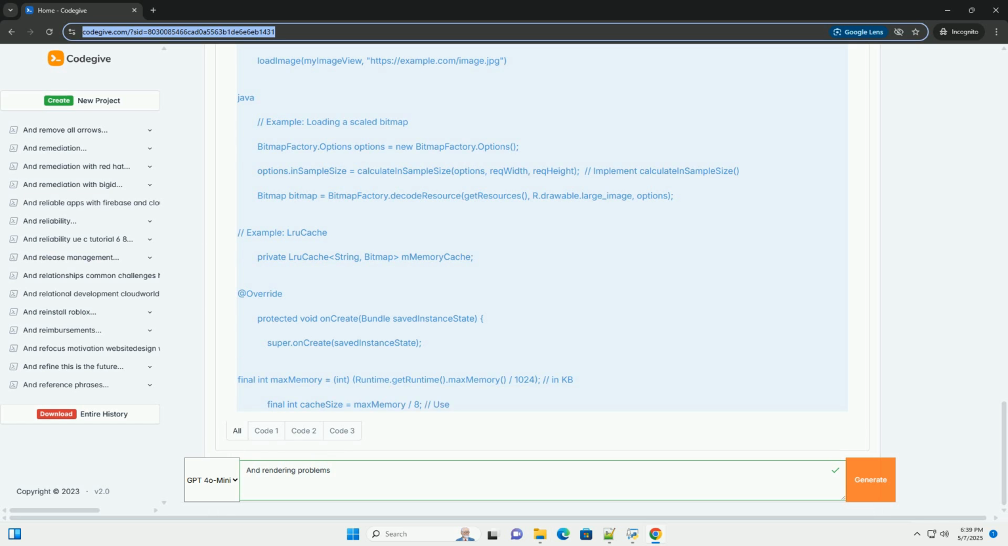8. Conclusion. Rendering problems are a common challenge in Android development, but with the right tools and techniques, you can effectively diagnose and fix them. By understanding the rendering pipeline, identifying performance bottlenecks, and applying optimization strategies, you can create smooth, responsive, and efficient Android applications. Remember to profile your app regularly and test on real devices to ensure the best possible user experience. Good luck.